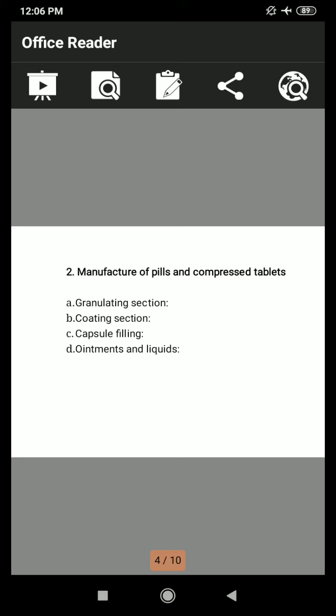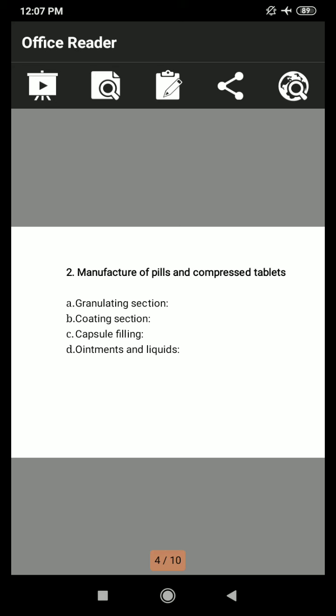Okay. Then next is C, capsule filling. In capsule filling: mixing and blending equipment, capsule filling machine, and capsule counter. Then next D, ointments and liquids. In ointments and liquids: thermostatically controlled and electrically heated hot air oven, then gas or electrically heated kettles with suitable mixing arrangements, tube filling machine, then mixing and storage tanks made of stainless steel or other suitable materials, liquid filling machines, autoclaves, filter press, and aluminum cap sealing machine. These are the ointments and liquids. Okay.